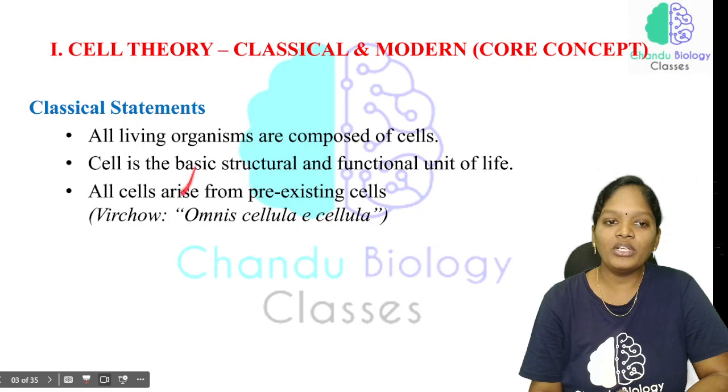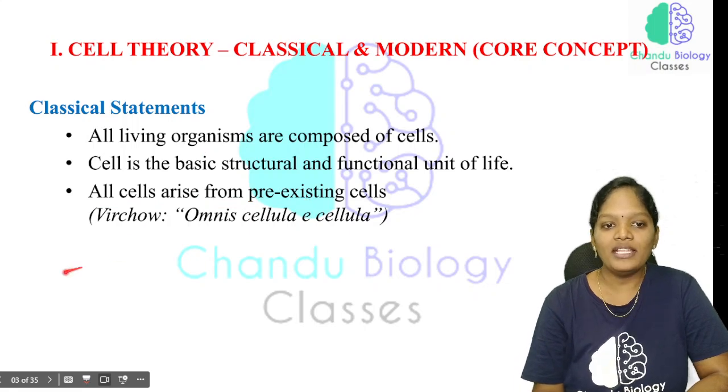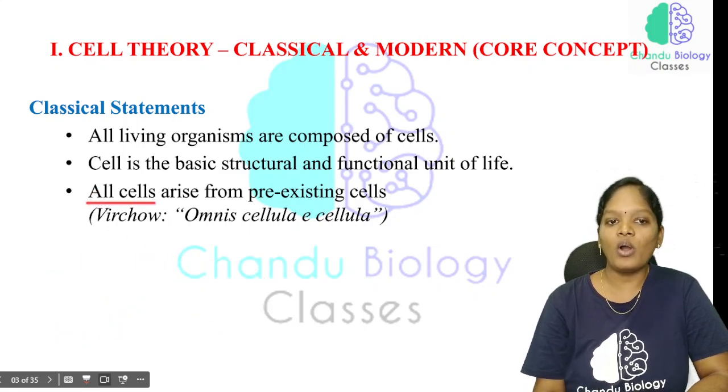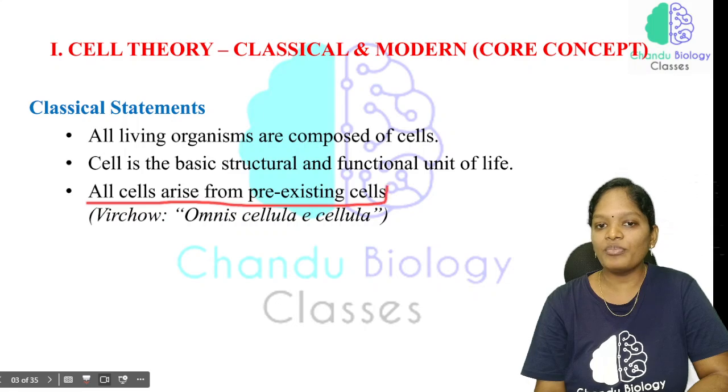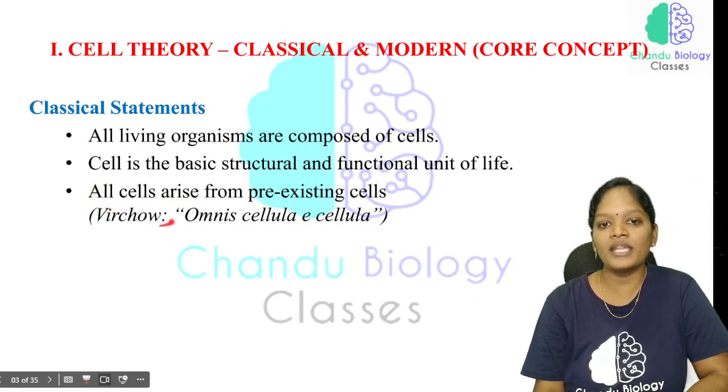The third important thing is that all cells arise from pre-existing cells, which means an old cell exists, and from this cell a new cell arises.